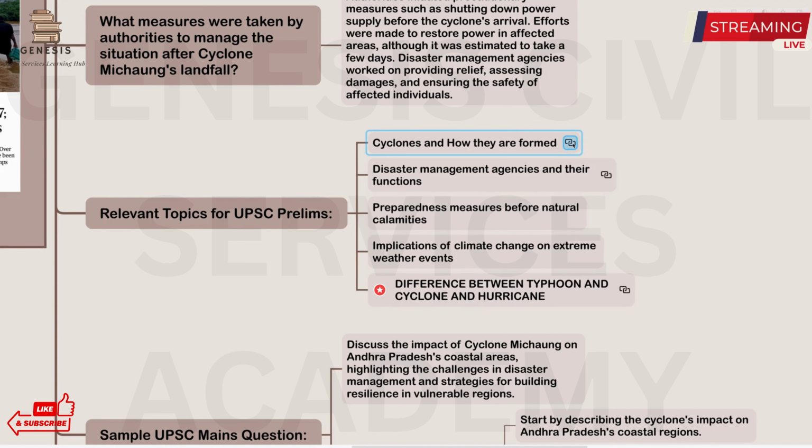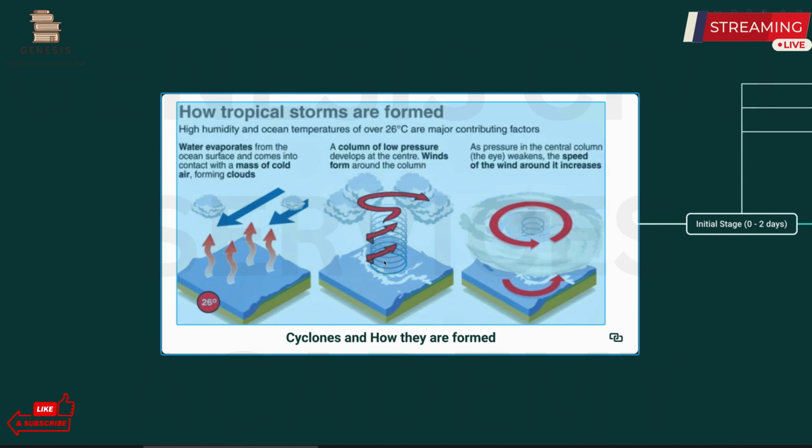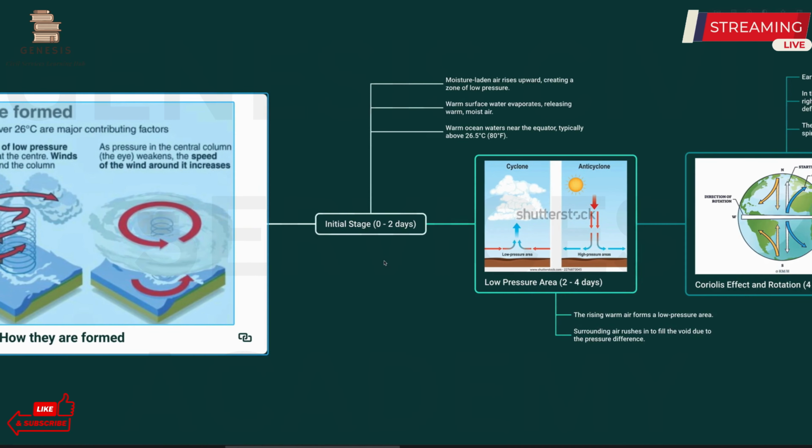Let us dive into the cyclone and how they are formed. Okay, so this is the initial days, 0 to 2 days: warm ocean waters near the equator, typically about 26.5 degrees Celsius, evaporate and release warm, moist air. Due to this, the moisture-laden air rises upwards and creates a low pressure zone.